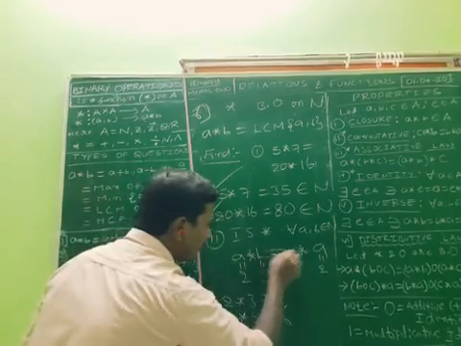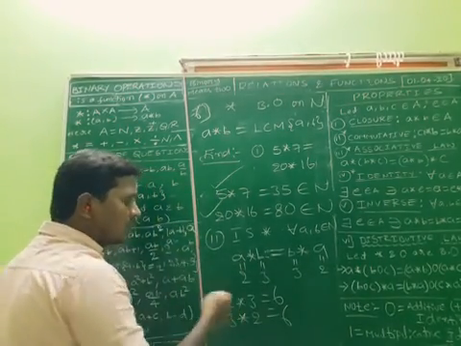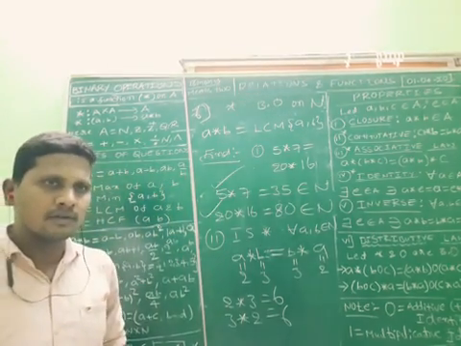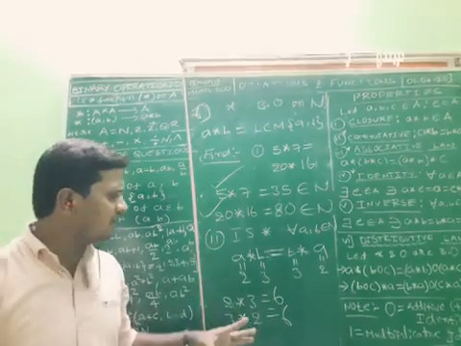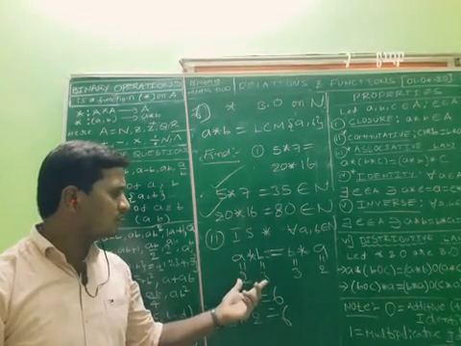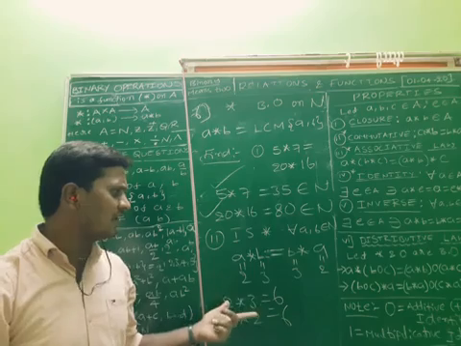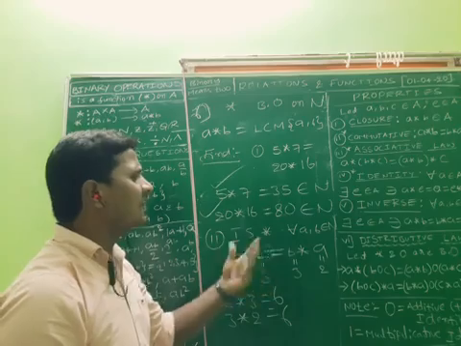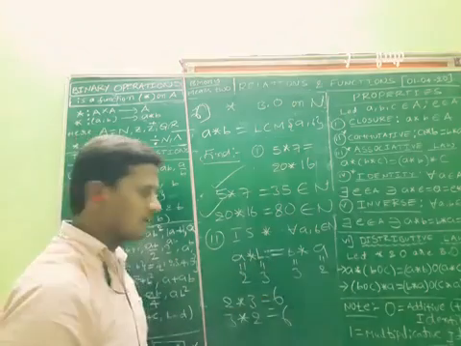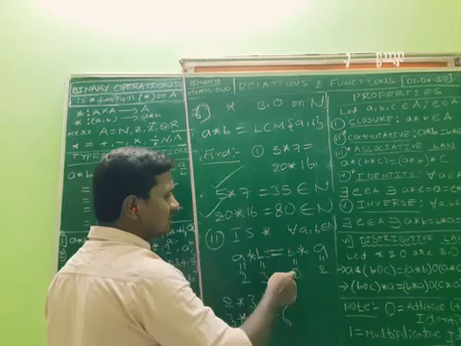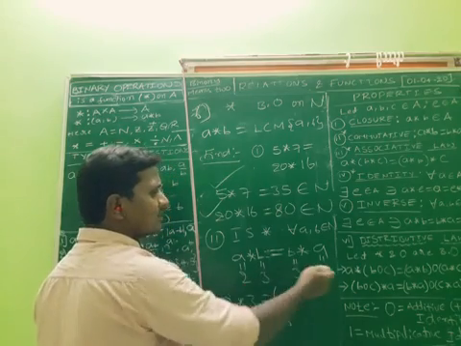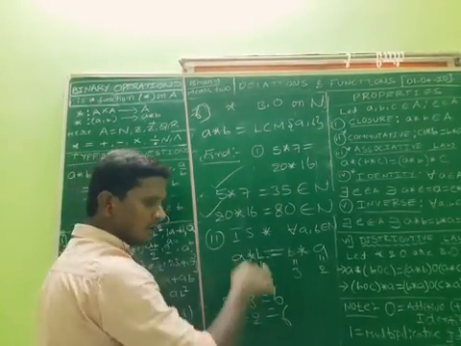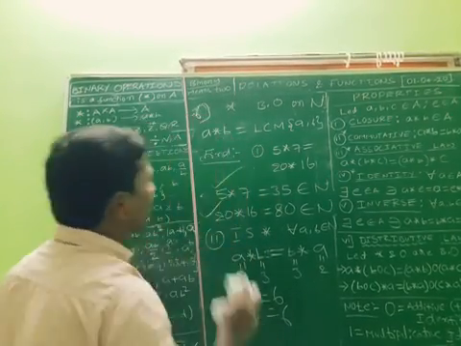Both will be the same or not? Same. Not only this, you can take any different values, any two natural numbers, and the LCMs will again be equal, satisfying the commutative property. Like 2 star 3 is equal to 3 star 2, 5 star 7 is equal to 7 star 5. Like that, you can take any two natural numbers and the output is the same. So it is commutative.